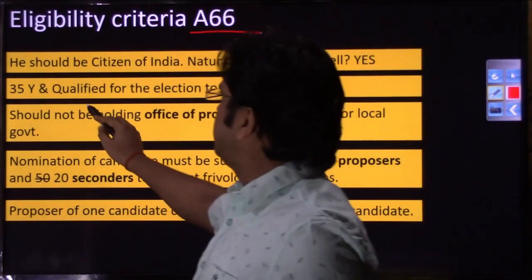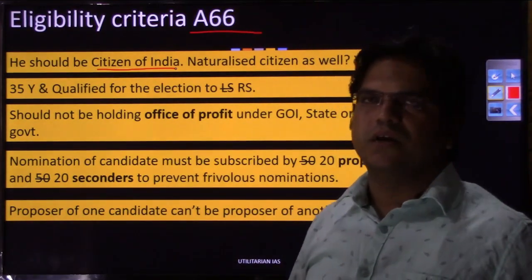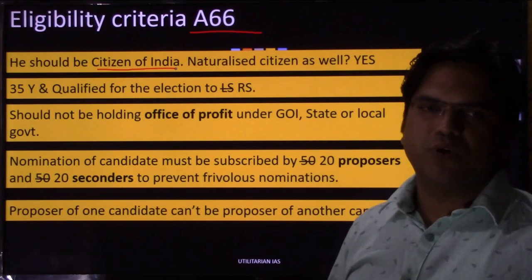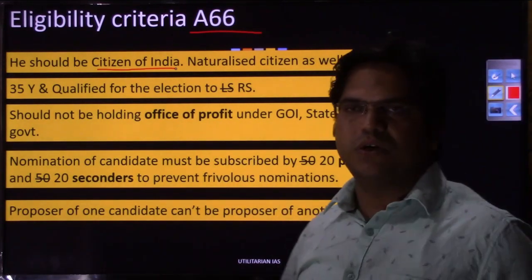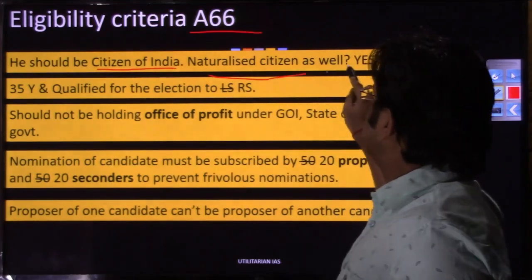The first eligibility criterion is that he should be a citizen of India. Of course, that's obvious in any office. When the office is of such high constitutional importance, you cannot give it to citizens of any other nation. The question is, can a naturalized citizen as well?